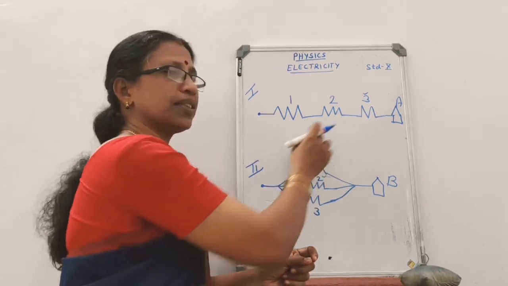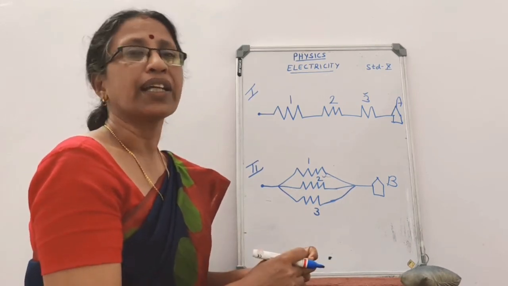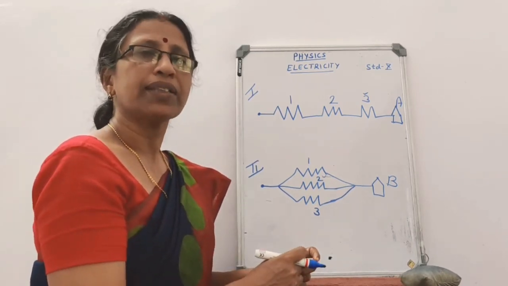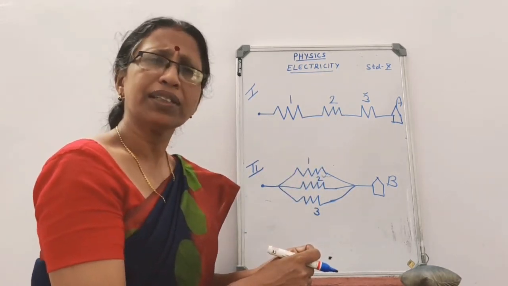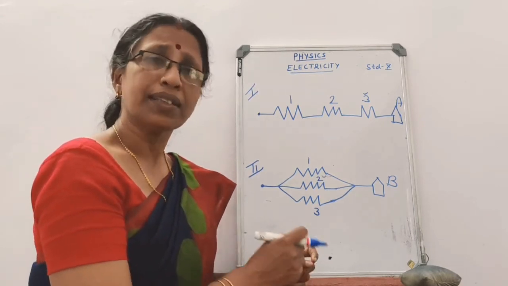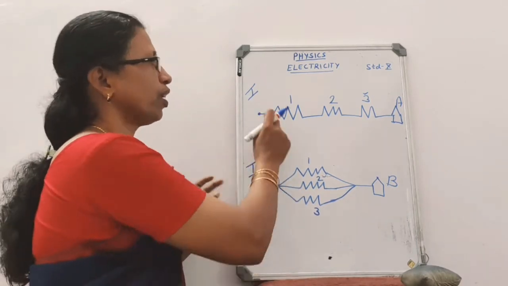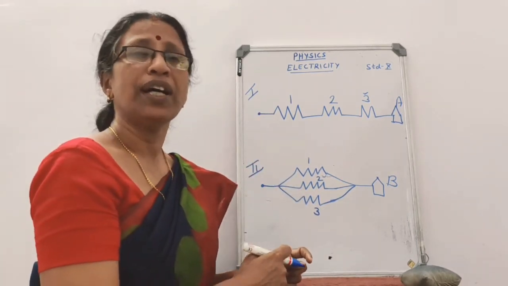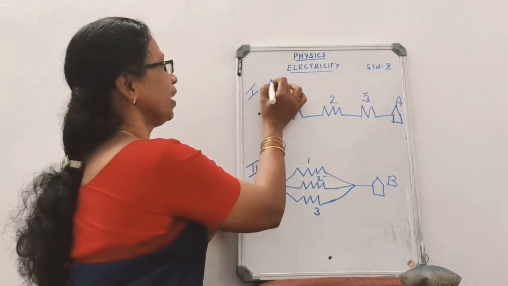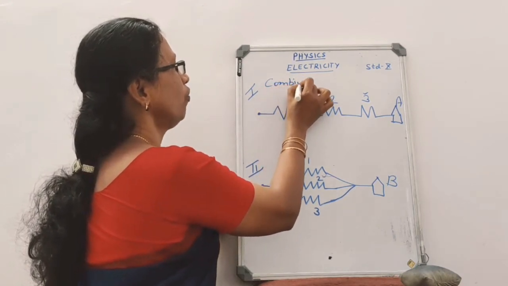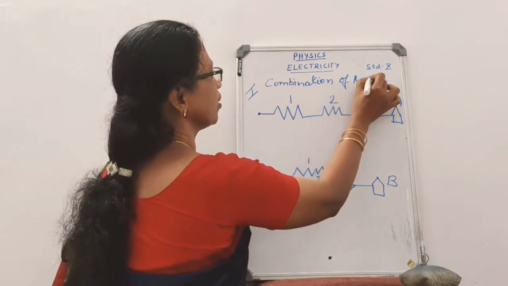Here these bridges represent the resistors in our electric circuit. When we talk about an electric circuit, these bridges are representing the resistors. What are resistors? Yes, resistors are substances which offer resistance. So these 2 figures show the arrangement of resistors in an electric circuit. So our today's topic is combination of resistors.